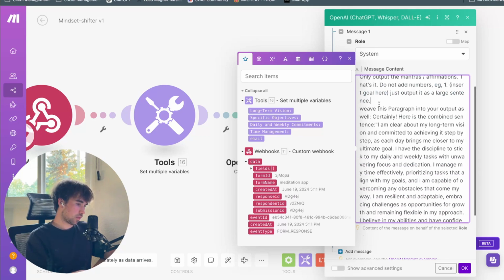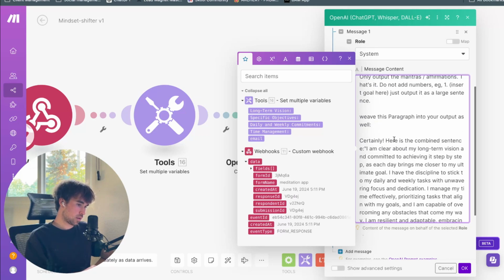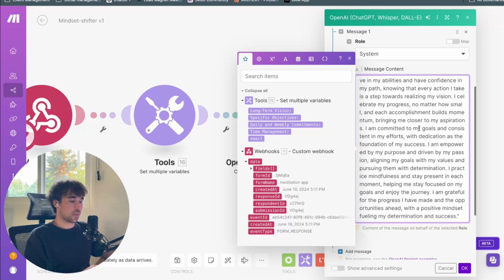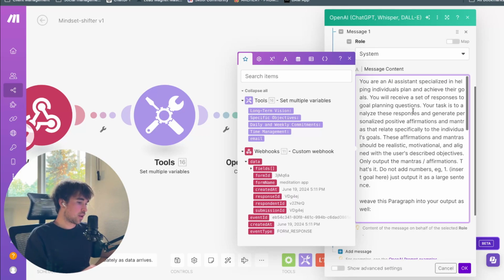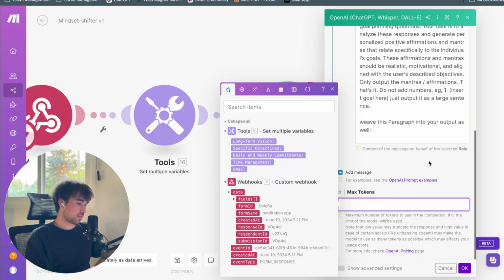And then you got this. Weave this paragraph into your output as well. Get rid of this. We don't need that. Here we go. I'm clear about my long-term vision. So this is just something I got GPT to generate, like a general affirmation, positive statement, whatever kind of thing. So it'll weave the answers into that paragraph.